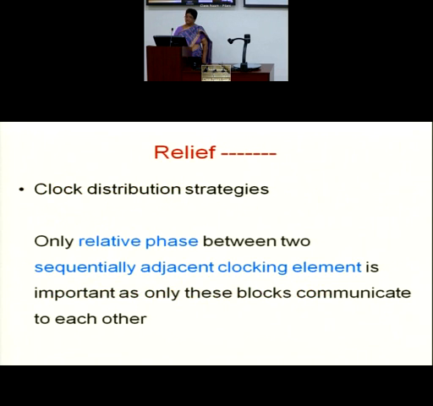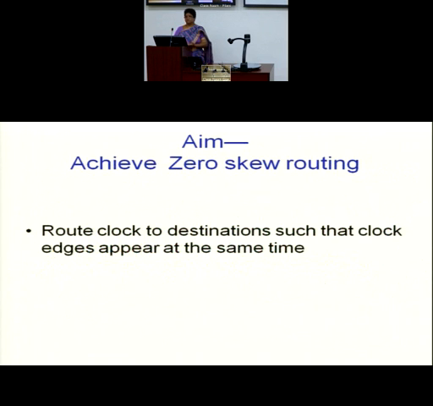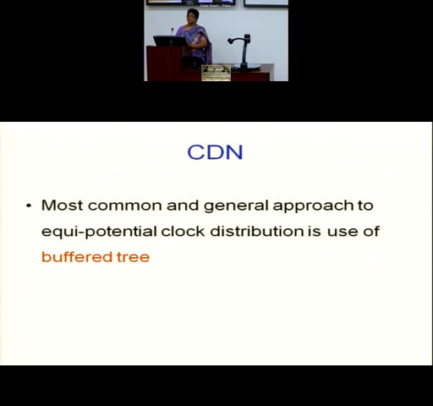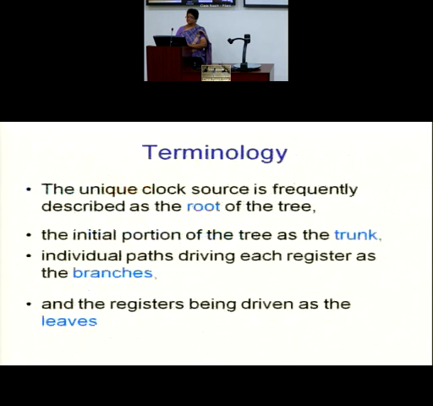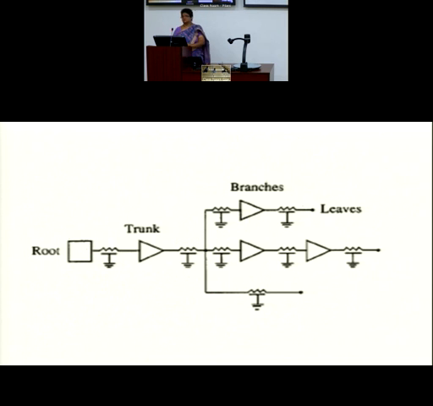So here is how we now route. Zero skew routing is the ideal thing. And as we say, we usually do not get zero skew routing, that means across the CDN, the clock edge arrives at the same instant of time. It is not so. So the most common approach is a buffered clock tree. What is a buffered clock tree? This is a buffered clock tree.